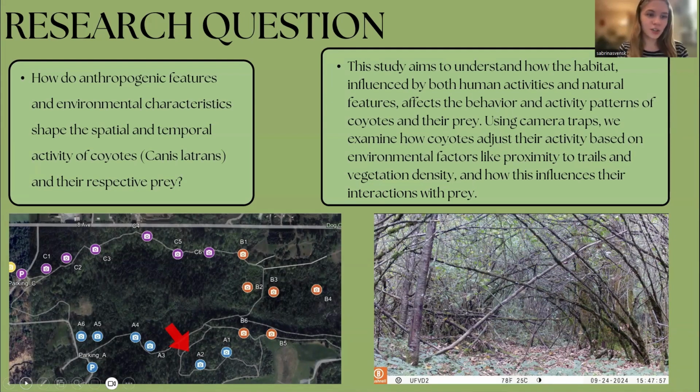In our research question, we wanted to know how the anthropogenic features and environmental characteristics shape the spatial and temporal activity of coyotes and their respective prey. We aim to understand how the habitat, influenced by both human activities and natural features, affects the behavior and activity patterns of coyote and their prey. Using camera traps, we examine how coyotes adjust their activity based on environmental factors like proximity to trails and vegetation density, and how this influences their interactions with prey.